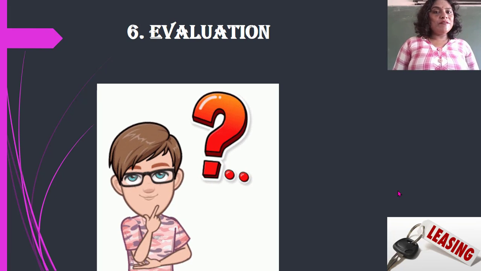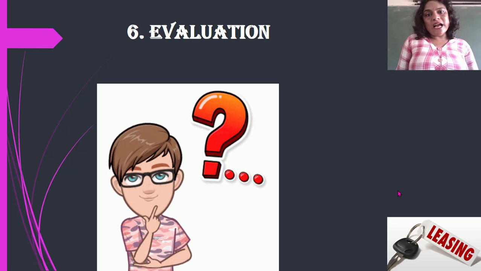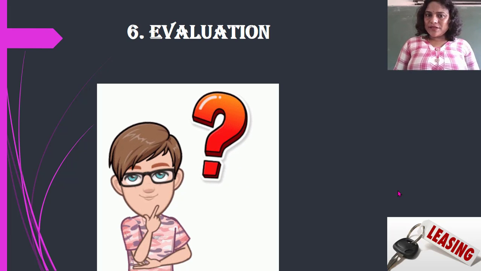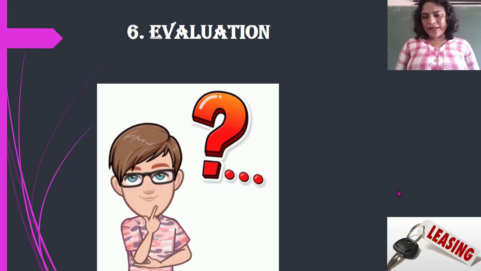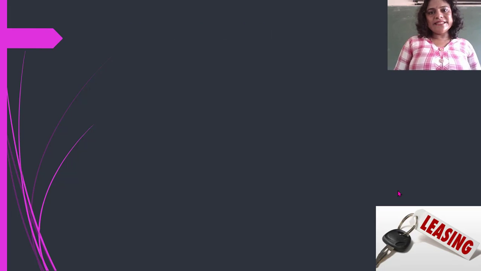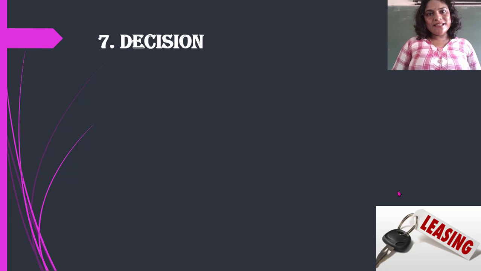Now what did we evaluate? We will check where we have less cash outflow. Wherever the cash outflow is less, that much is a saving for us, right? So we compare the cash outflow under leasing with the cash outflow under buying, and then make a decision. The decision is that wherever the cash outflow is less, that option is to be chosen.